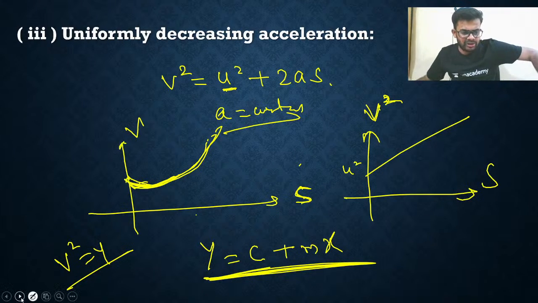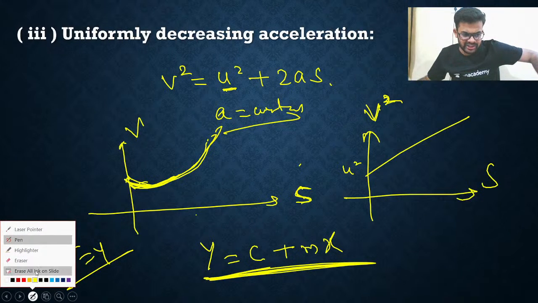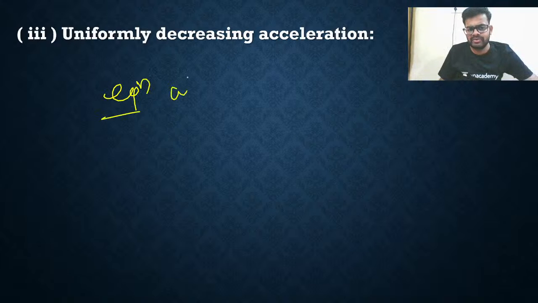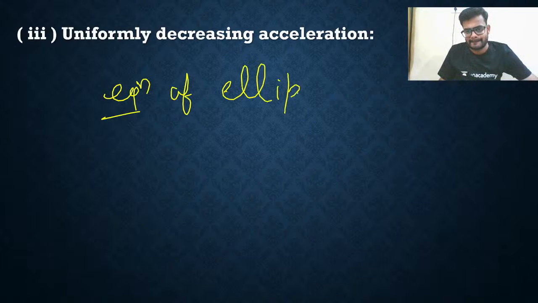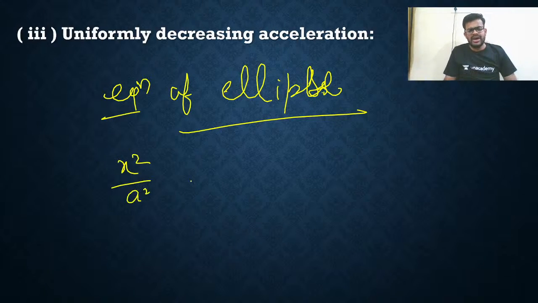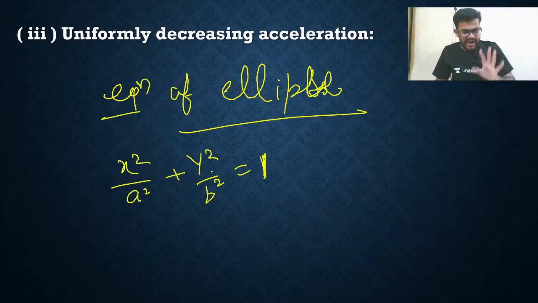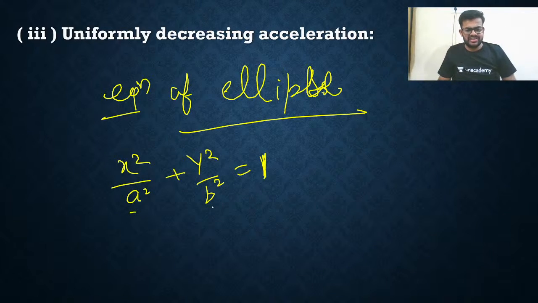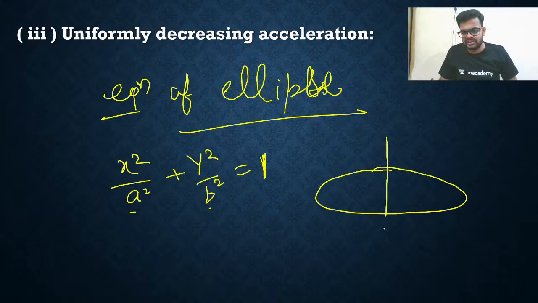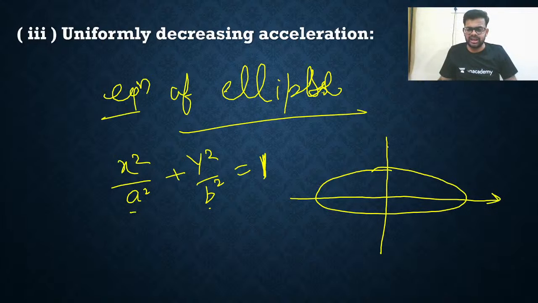Right? Now some more basic things I would like to tell you. Listen. Equation of ellipse. It will be like this: x square upon a square plus y square upon b square is equal to 1. X is variable, y is variable, a is constant, b is constant. This is called the semi-major axis, this is the semi-minor axis. This curve will be like this. This is called an ellipse. It is just like a circle, but it is an ellipse.